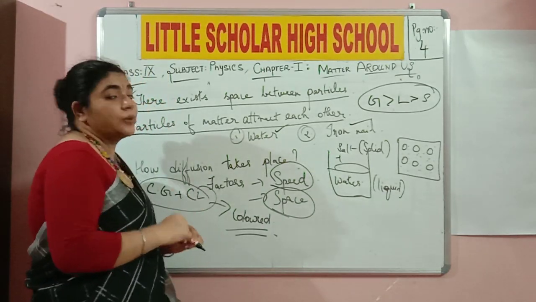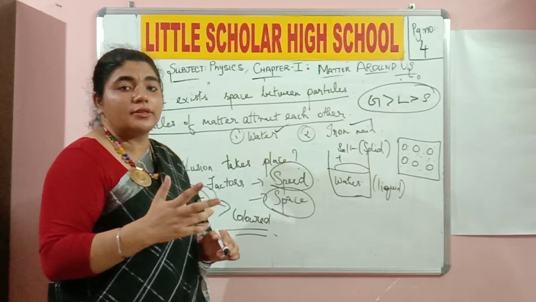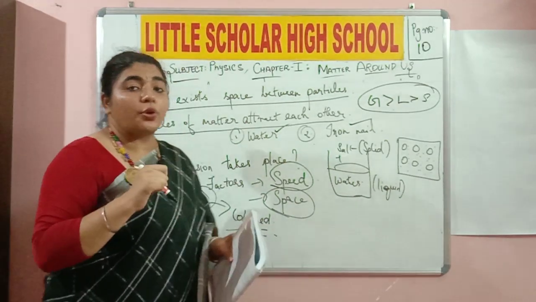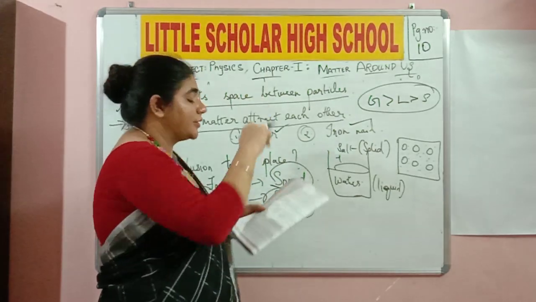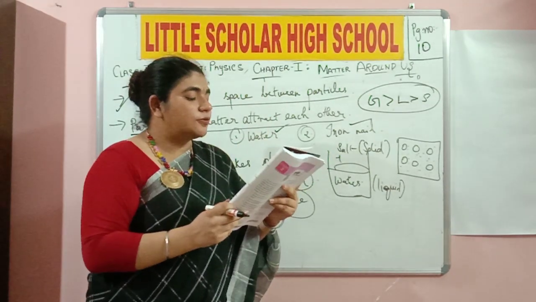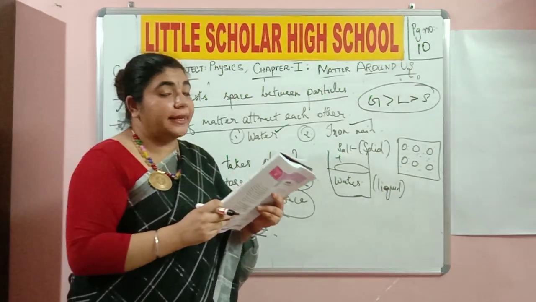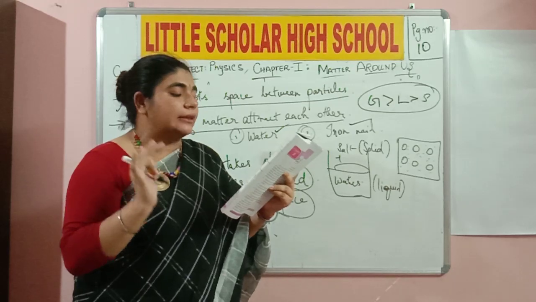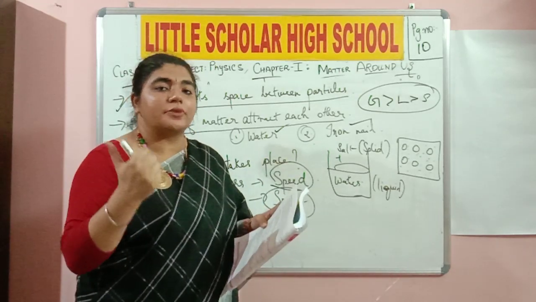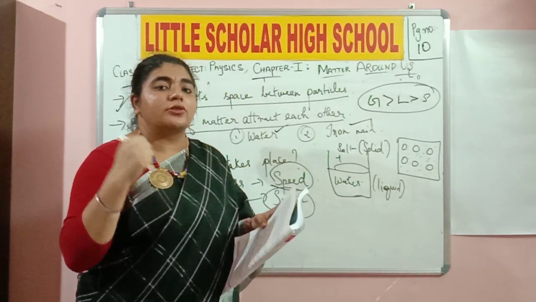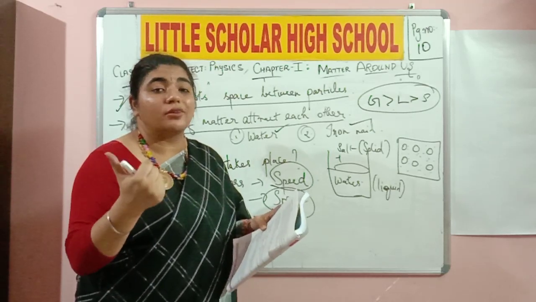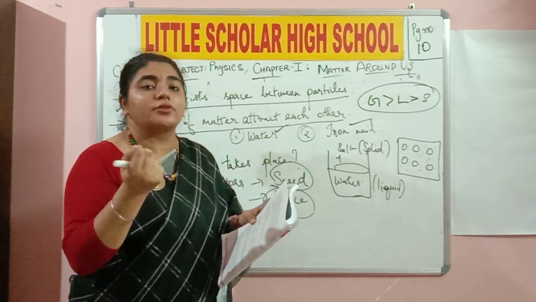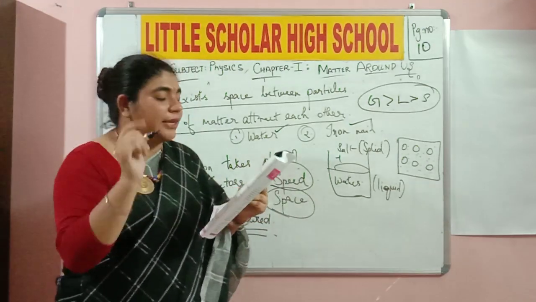And yes, we have multiple choice questions also to discuss. So we will discuss it further. The multiple choice questions are there in the textbook on page number 10. I'll read it out for you. Which of the following is available in three states in our daily life? You know this. The options are petrol, water, milk, kerosene. Of course, water, because it is present in solid, liquid, and gas. Solid state of water is ice, liquid state of water is water itself, H2O, and the gaseous state of water is water vapor. So option B for the first one.